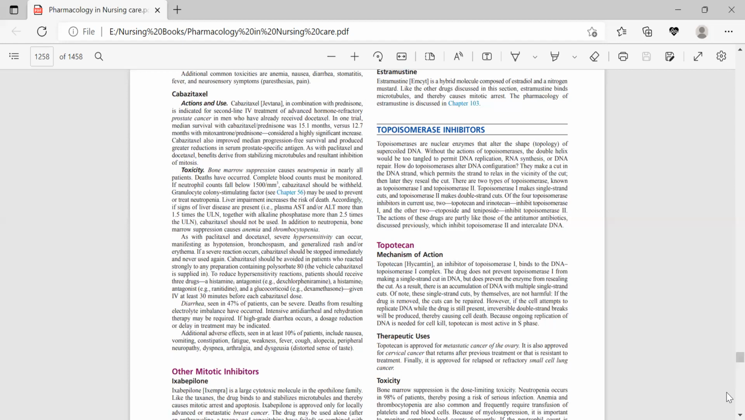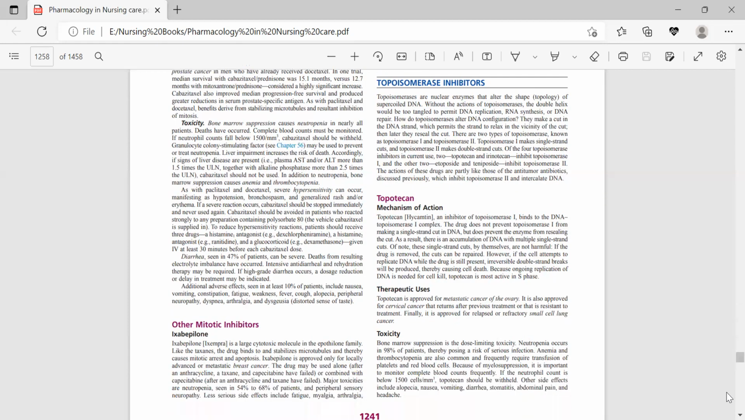Now we come to other mitotic inhibitors, which include ixabepilone. It is a large cytotoxic molecule in the epothilone family. Like the taxanes, the drug binds to and stabilizes microtubules and thereby causes mitotic arrest and apoptosis. This drug is approved only for locally advanced or metastatic breast cancer, and it can be used alone after an anthracycline, a taxane, and capecitabine have failed, or combined with capecitabine.